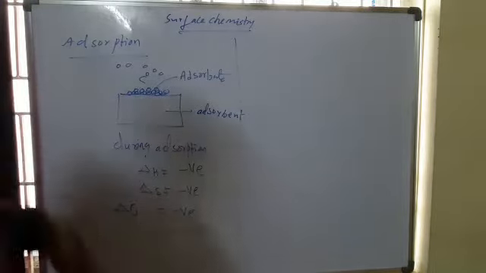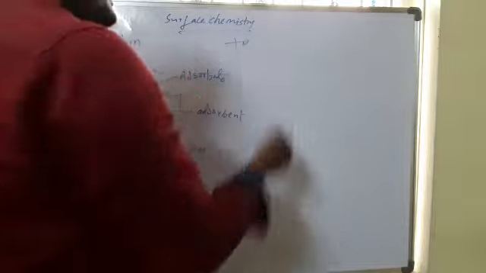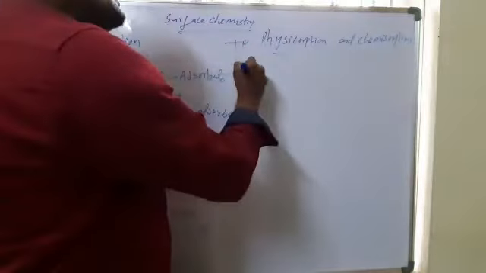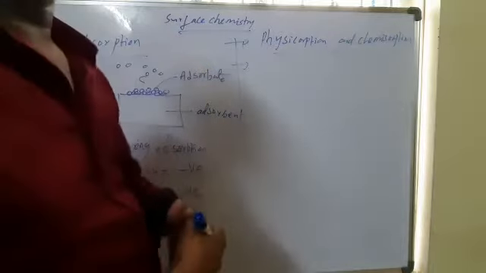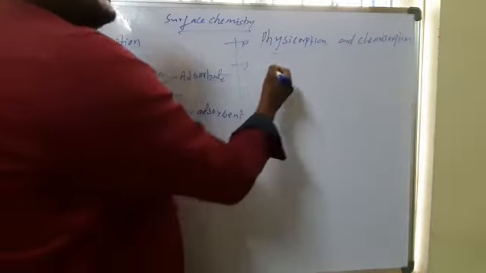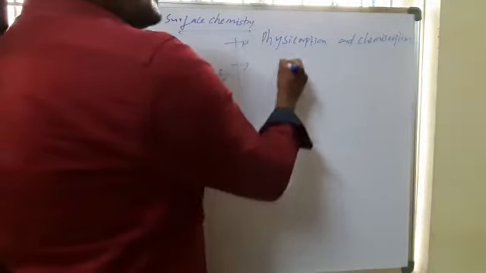Adsorption is of two types: physisorption and chemisorption. Physisorption is due to weak attractive forces between adsorbent and adsorbate.